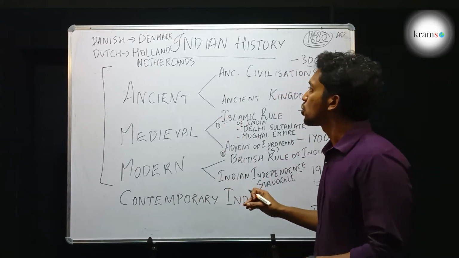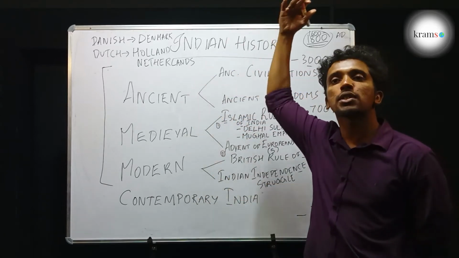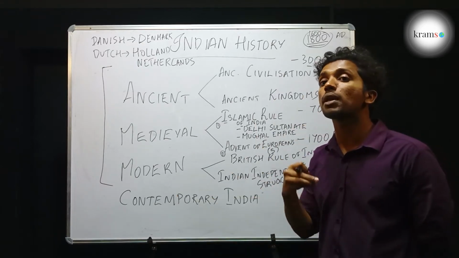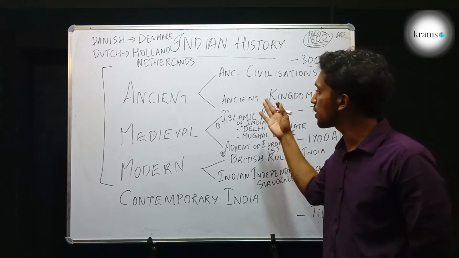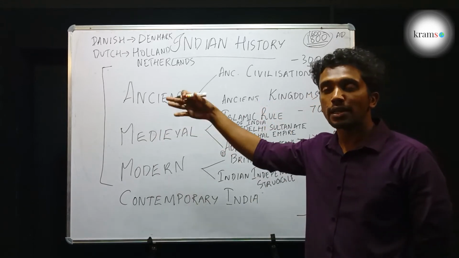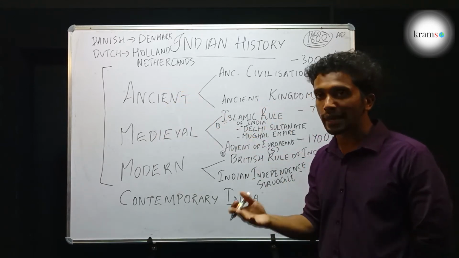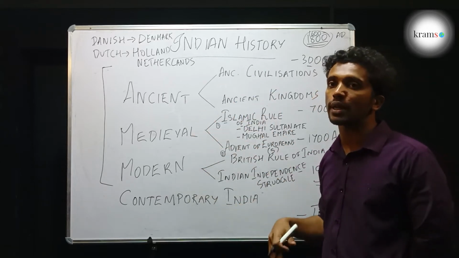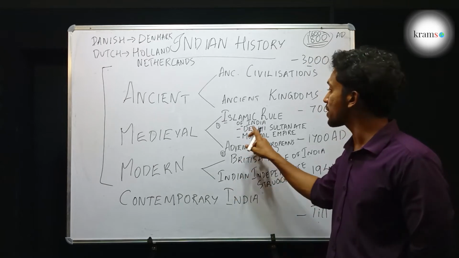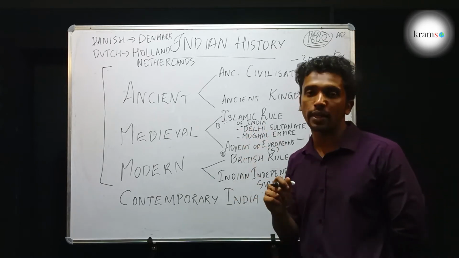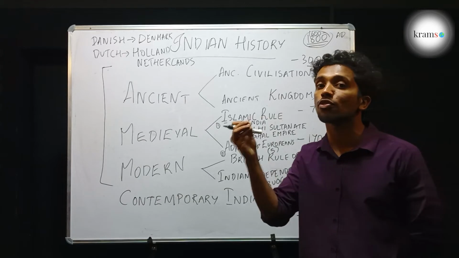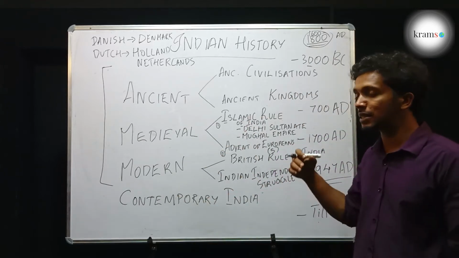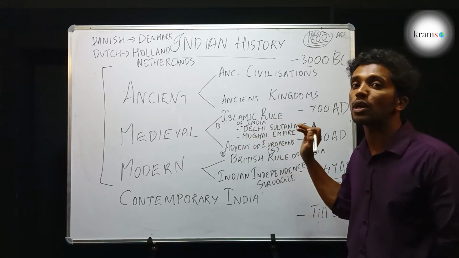the chronological order of it. So in ancient history, the 2 important things were: first, ancient civilizations came in our country. Then from those ancient civilizations, ancient kingdoms came into existence. Then we started to be ruled by kings, and after that, during the medieval period, Islamic rulers came to India and established their rule. The first set of Islamic rulers were the Delhi Sultanate or the Sultans of Delhi, and the second set were the Mughal rulers or the Mughal Empire.